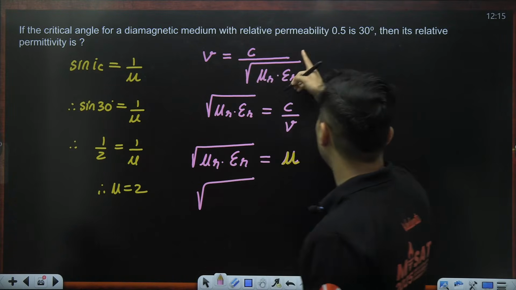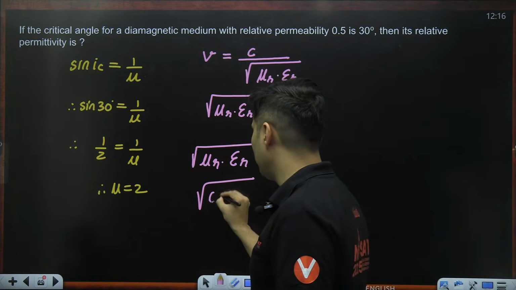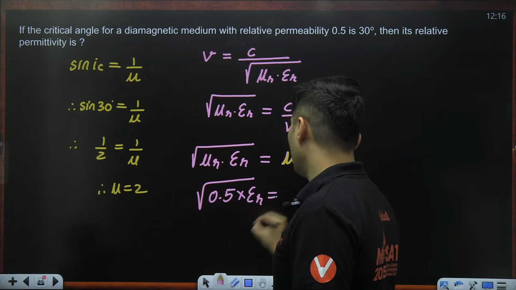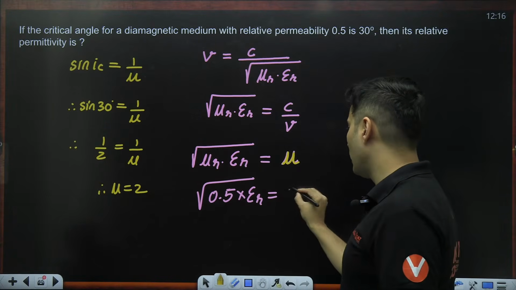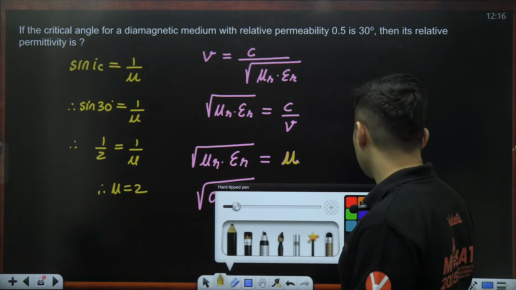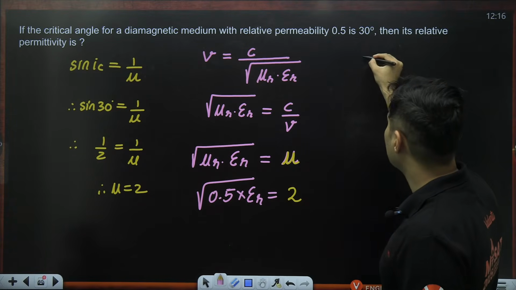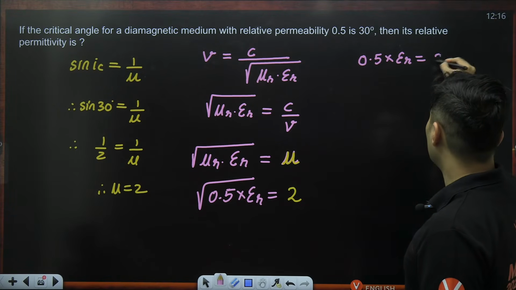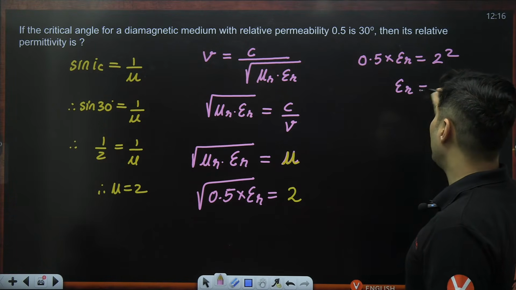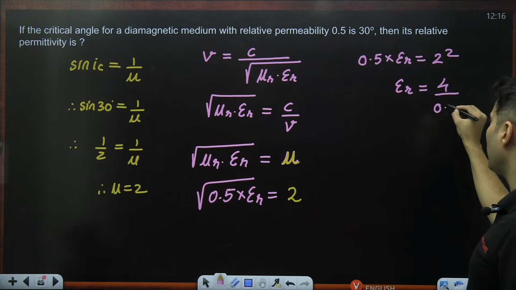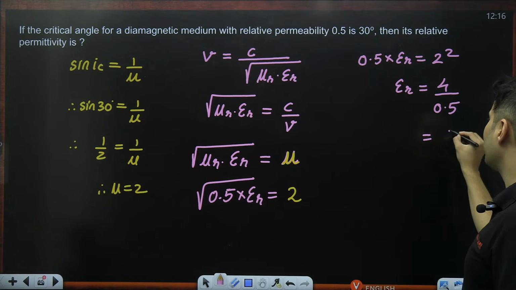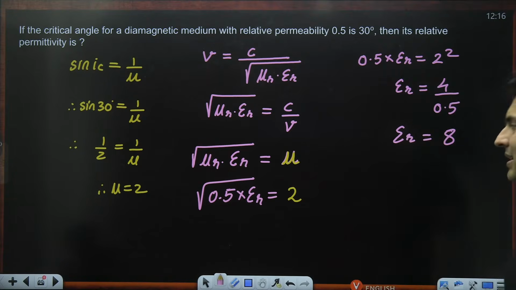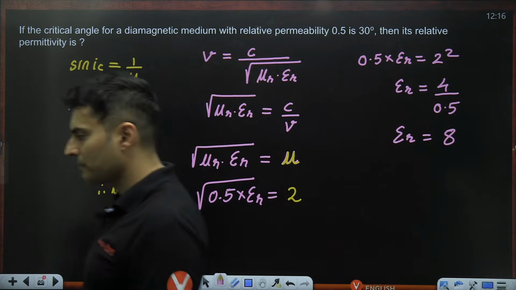So now relative permeability is given to be 0.5, multiplied by permittivity, I do not know. Refractive index, we just got it as 2. So square both sides. You will get 0.5 multiplied by epsilon r is 2 square. So relative permittivity is 4 divided by 0.5. So this will be basically 8. So relative permittivity is nothing but 8, guys. That is the answer. Simple.